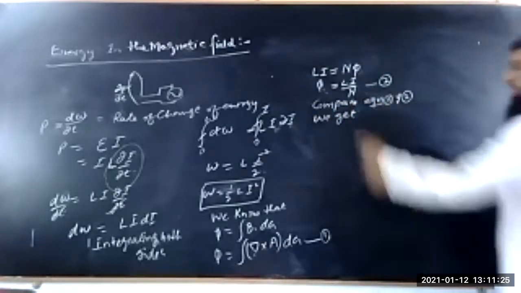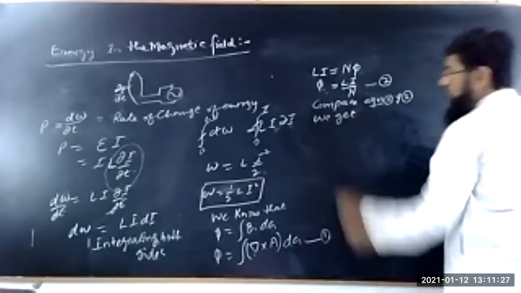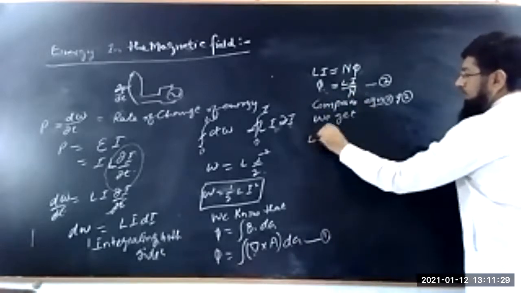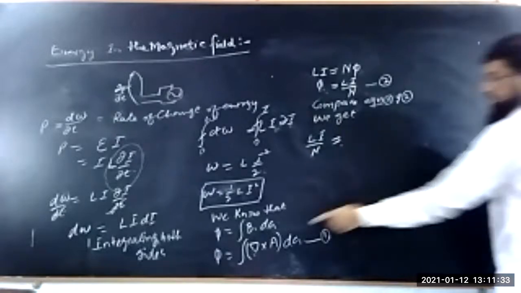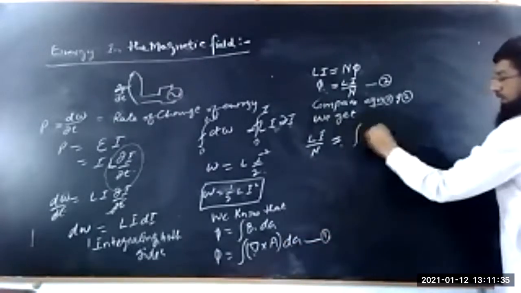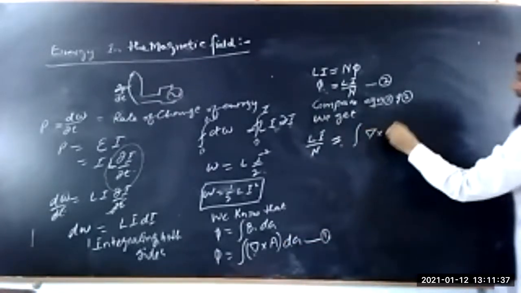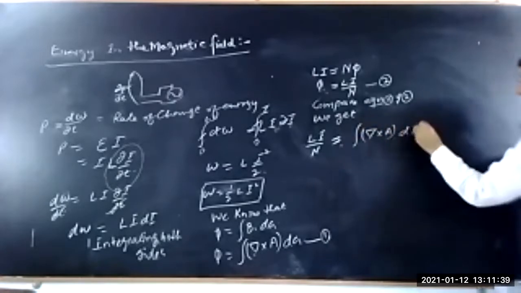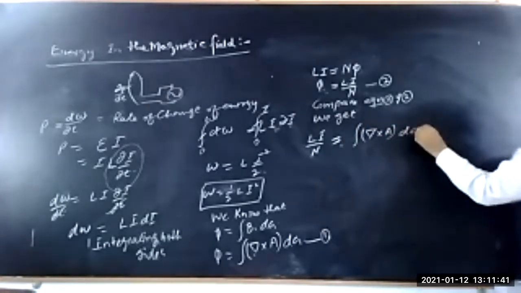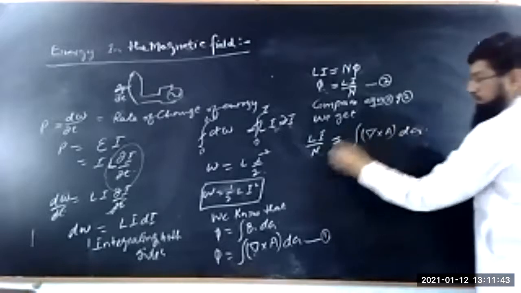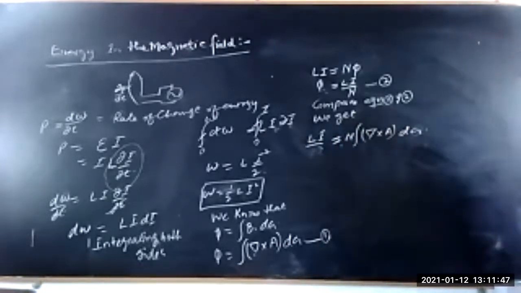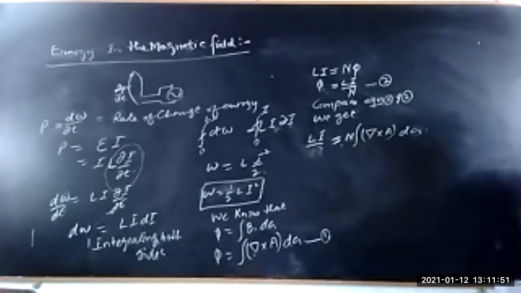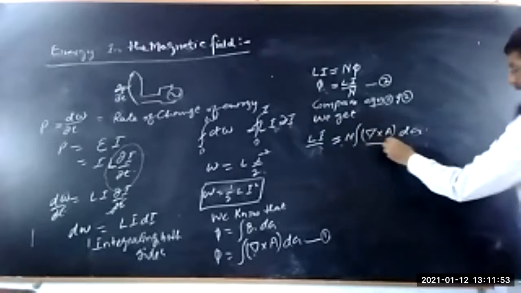Comparing equation 1 and 2, we get Li upon N is equal to this integral of curl of A into dA. So N is multiplied over here, so Li is equal to this. So now this is the curl of A.